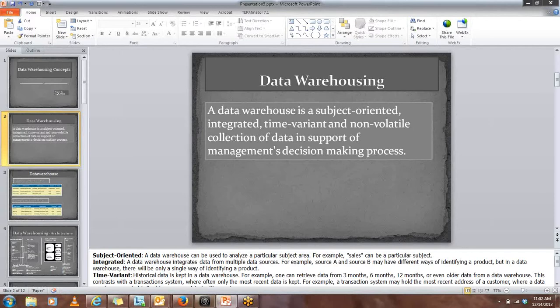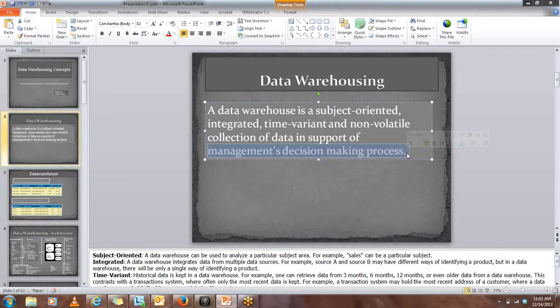Okay. Now the last and foremost important part of this definition: management's decision making process. Why are we using a data warehouse? Why do we need history of the data, right? Suppose that you are running a company, and financial year 13 is being completed. Now financial year 14 is about to come. We have to make some decisions about what our policies should be.